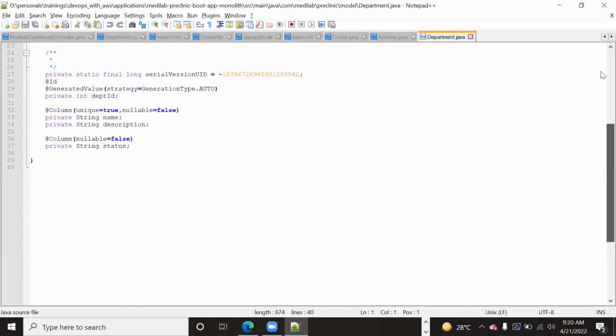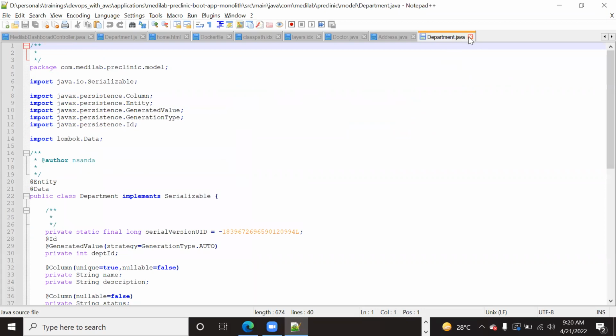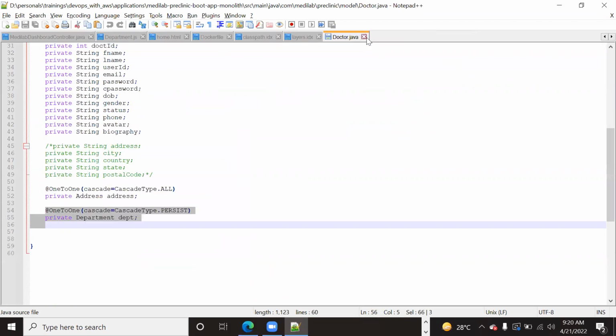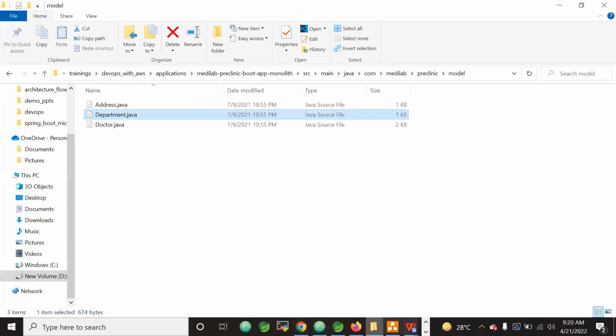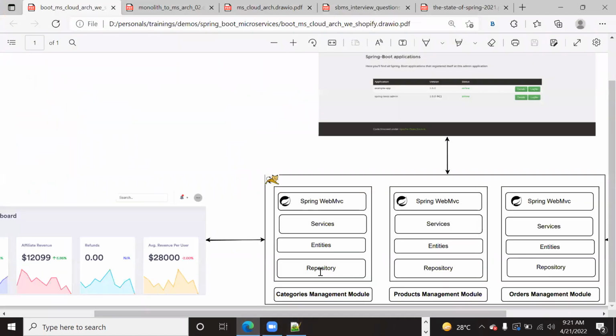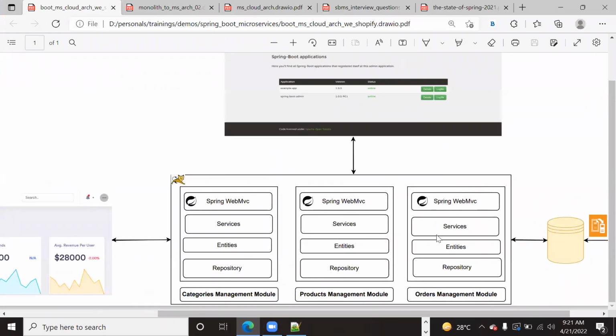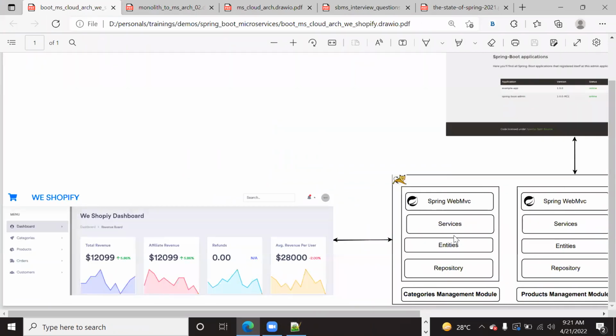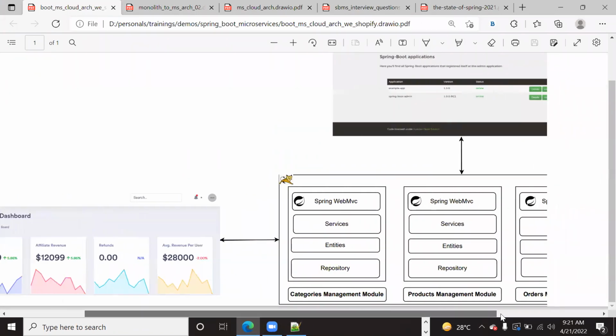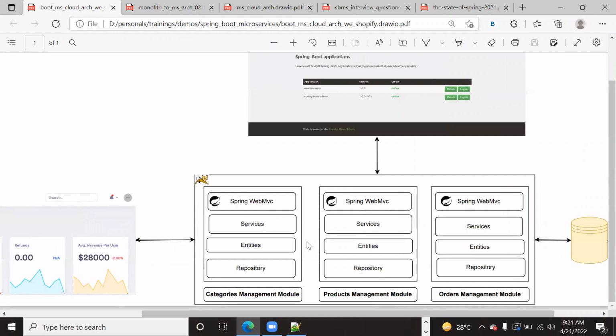Simple entities we have written, but in our case we will write more entities. A lot of entities we will write because we are going to implement a retail e-commerce application with four modules. Of course, at least four entities we will implement here: category entity, product entity, orders entity, and then users entity. Four entities will be implemented here with one-to-many and one-to-one relations, which are very, very important.